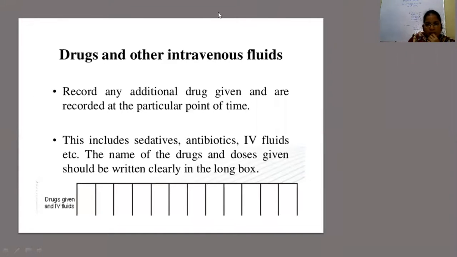Suppose during the process of delivery, the patient has fever and you have given any antibiotic or paracetamol injection, you have to give the injection details also in this box. Drug and any other intravenous fluid information is given here.